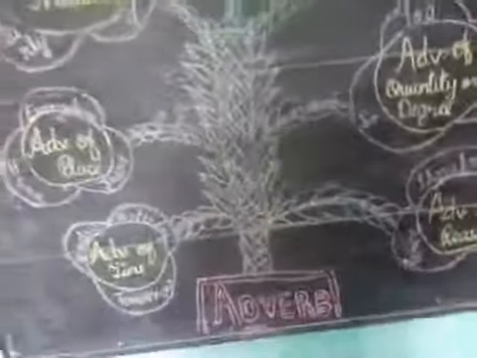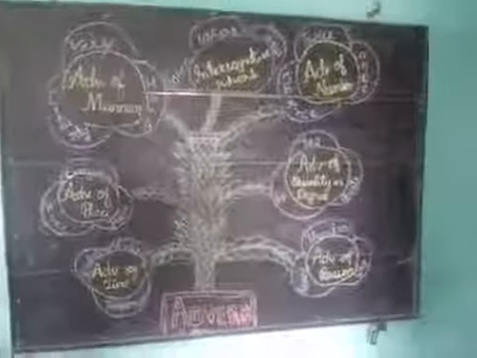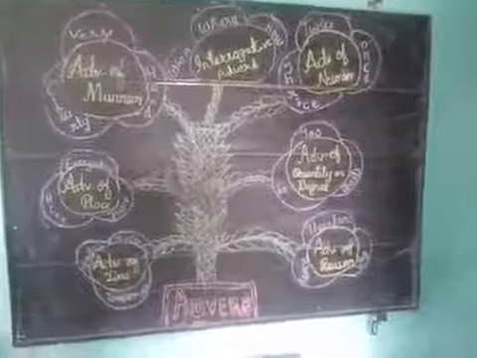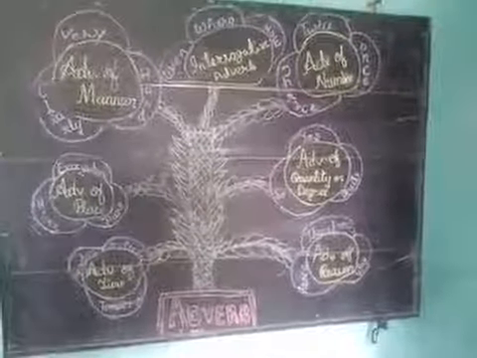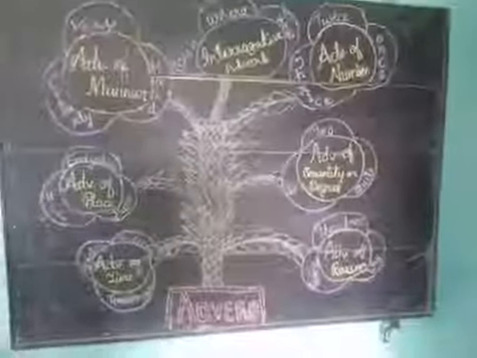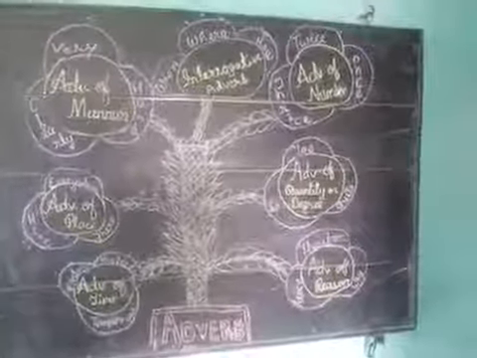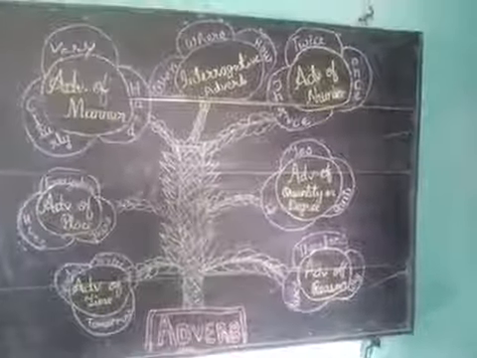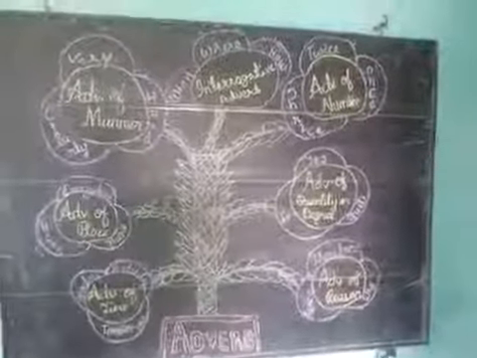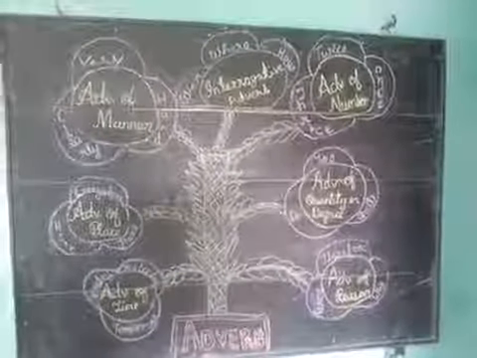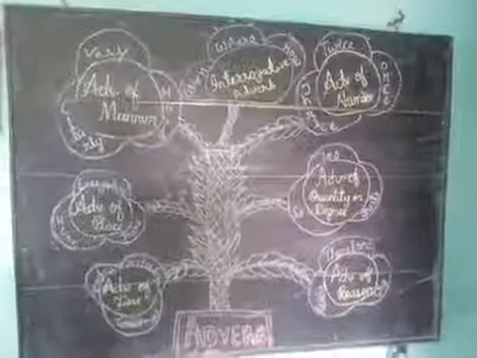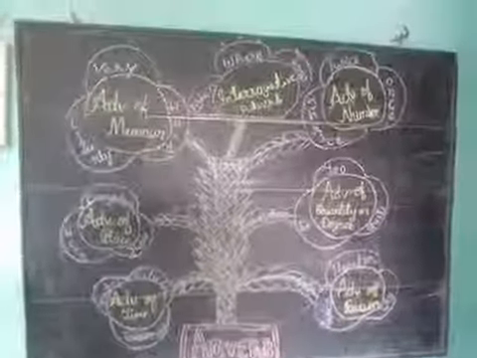In this way, we should see that adverb is a modifying word and it has 7 kinds: adverb of time, adverb of place, adverb of manner, interrogative adverb, adverb of number, adverb of quantity or degree, and adverb of reason.